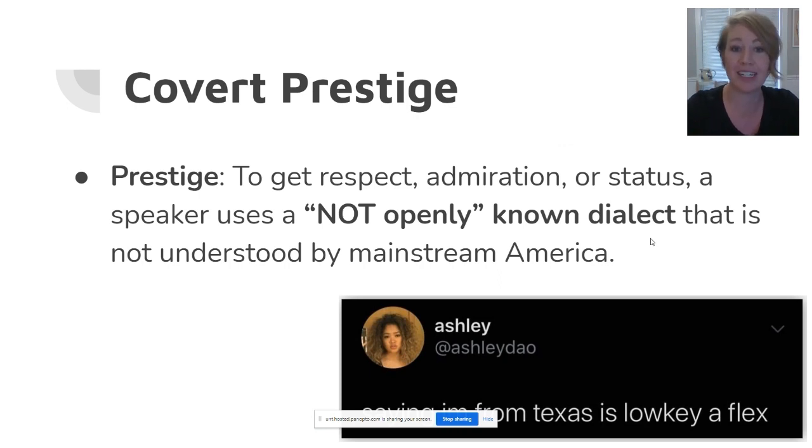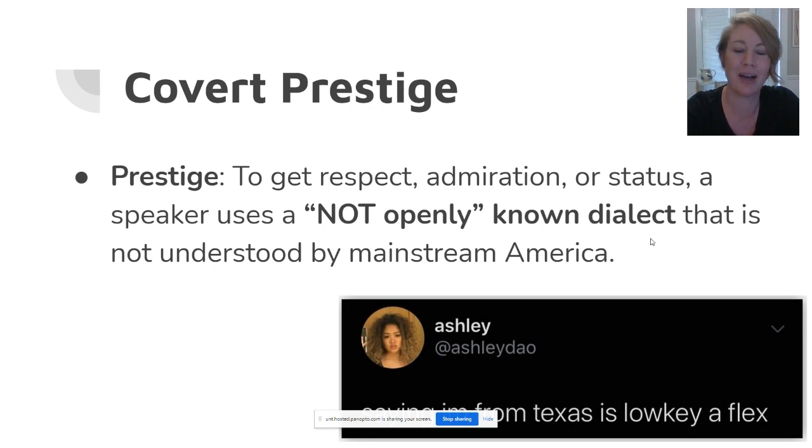Conversely, we have covert prestige. This is the opposite of overt prestige in that here we're intentionally using a not openly known dialect. And in doing so, we're still seeking respect, admiration, or status. This means that when you're with your friends, you're using linguistic features that your friends use, which is, I'm guessing, not Standard American English. So this means you're tapping into your regional dialect or a sociolect. You're tapping into a stigmatized language so that you can essentially fit in or get respect.